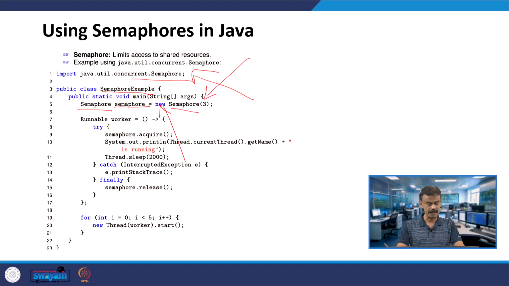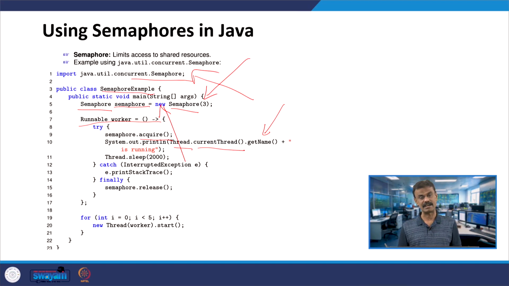you have 3. So, 3 threads are running, 3 resources. Now let us have the lambda expression, Runnable worker equal to. Similar to what we have used in C++ also. You are trying to acquire the semaphore. Almost the same. Here you have getName under Thread, which is available in the current thread that is running, and it will be printed.